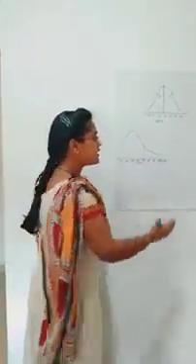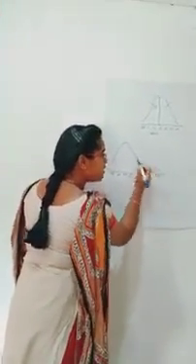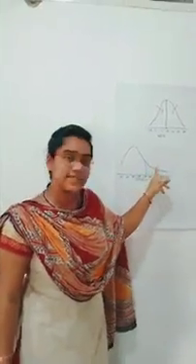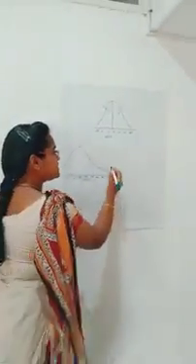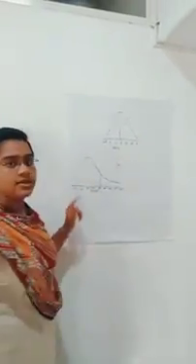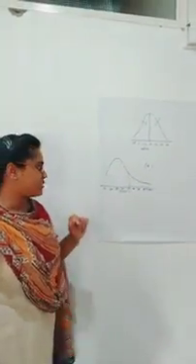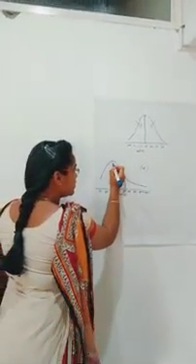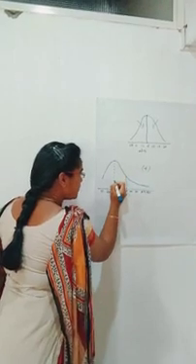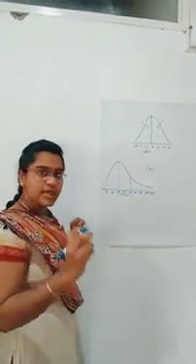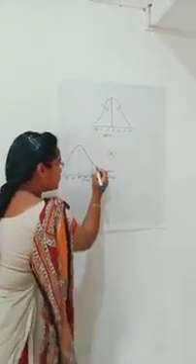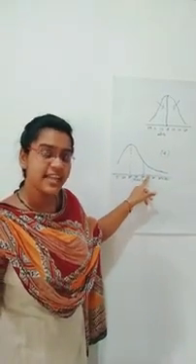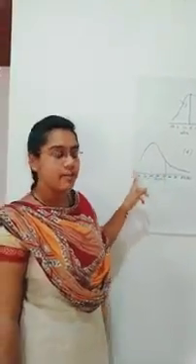And look here, we can see a tail on the right hand side of the central line. That means the positive side of the central line. So this is known as positively skewed. This is positive skewness. Under positive skewness, the mode will come here, the peak point. Mode will be here and mean will be a larger value, so it approximately comes here. So here the mean is greater than median is greater than mode.